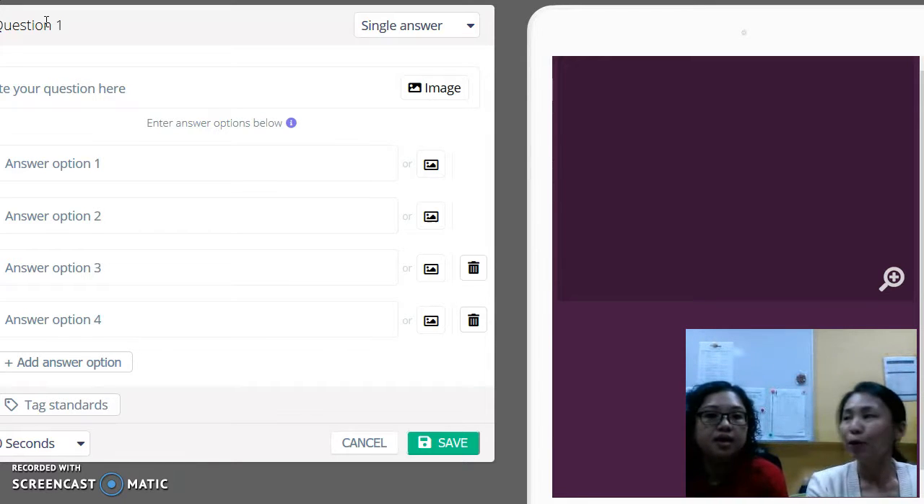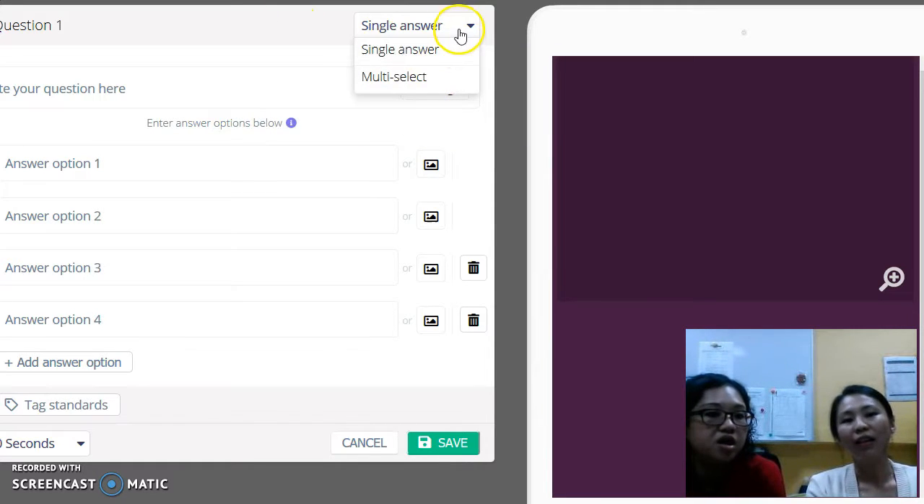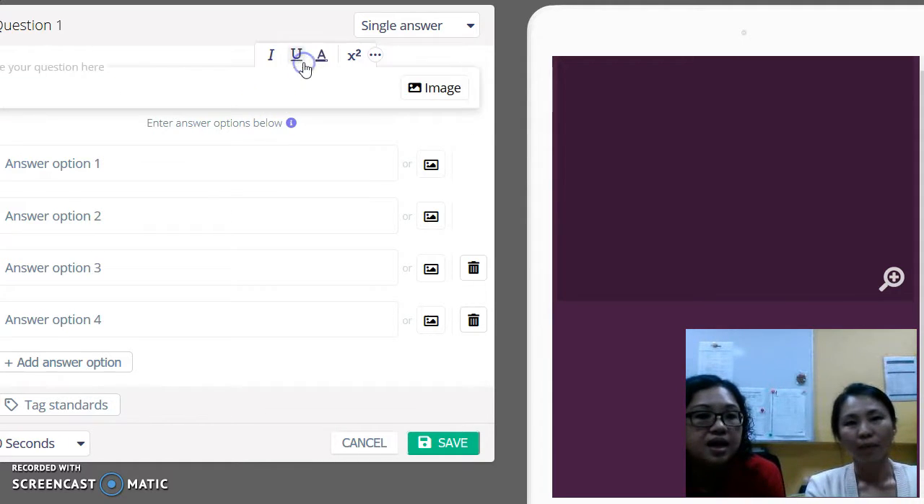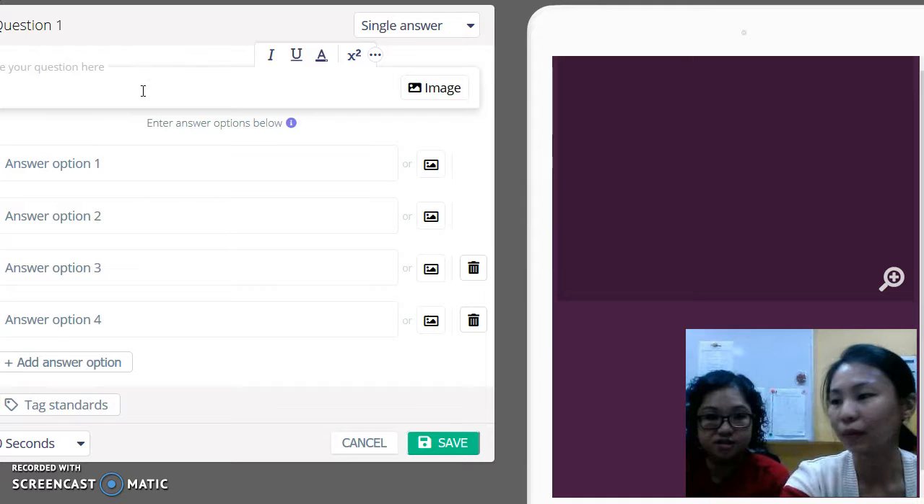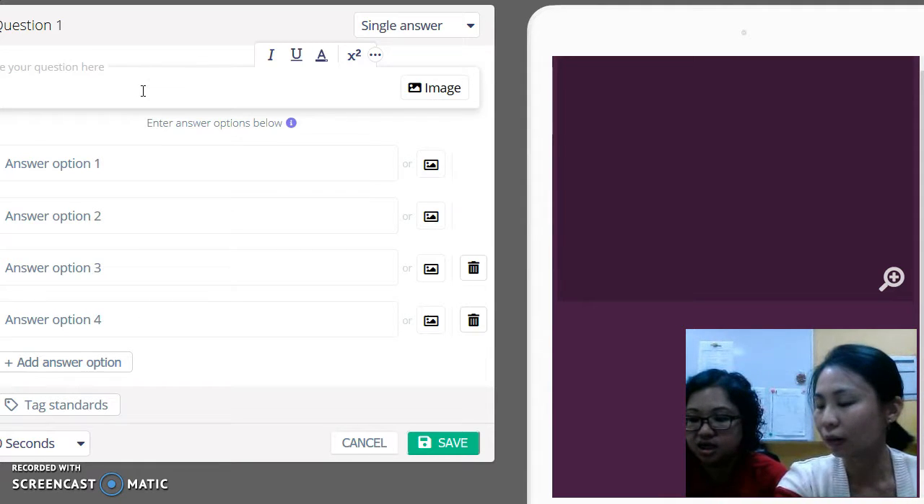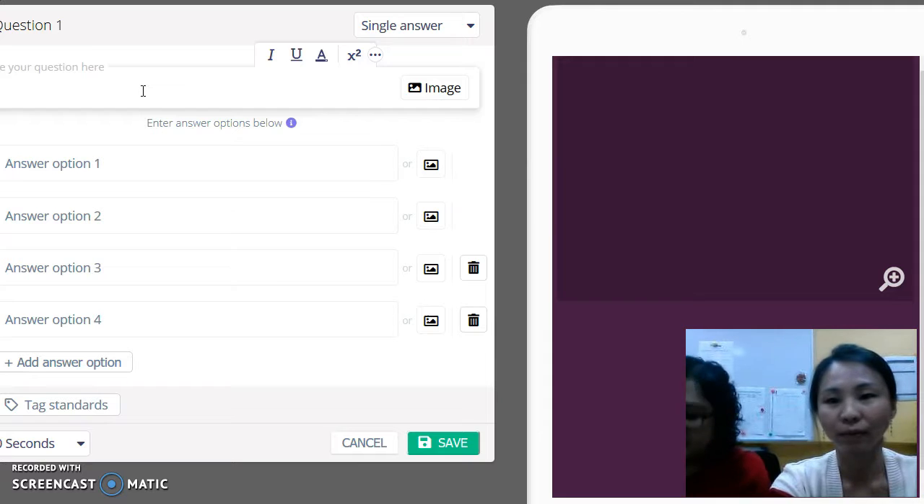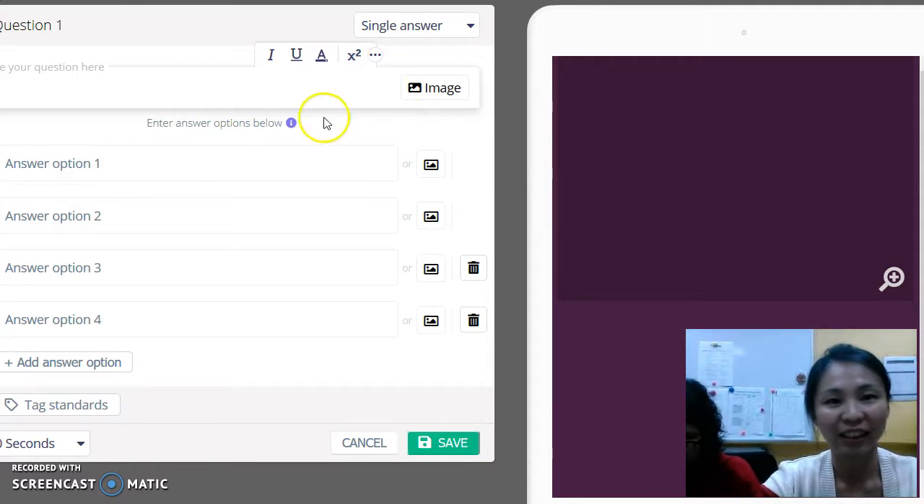How about true and false? Yes, we can use it for true and false. We can use it for single answer, and we can also use it for multi-select. As you can see at the top right corner here, single answer means only one answer is correct, or we have multi-select where multiple answers for that particular question are correct. Since you asked about true or false, let's create the first question using true or false. Give me a second, let me look for my question. What would be a good question to have?